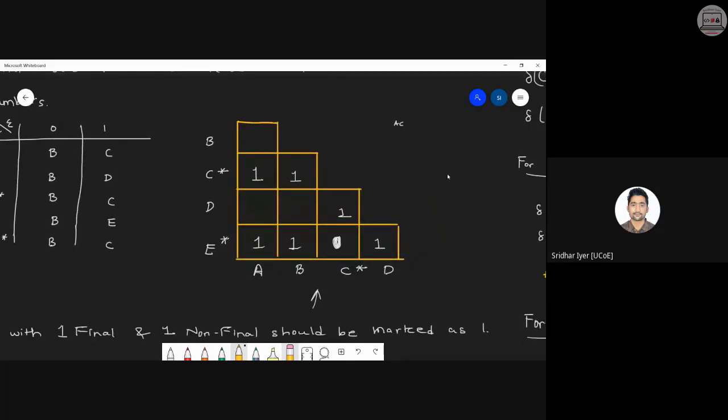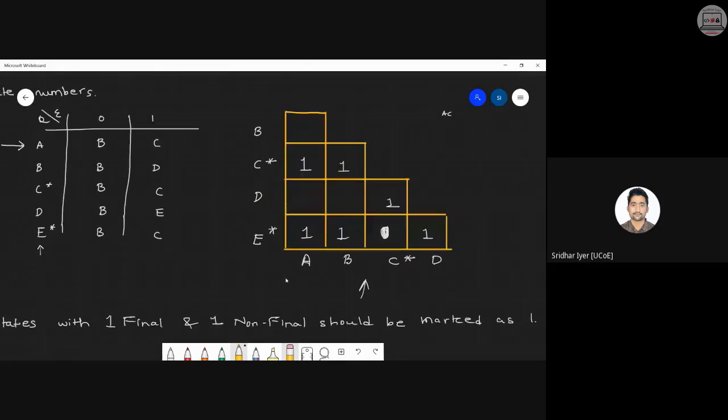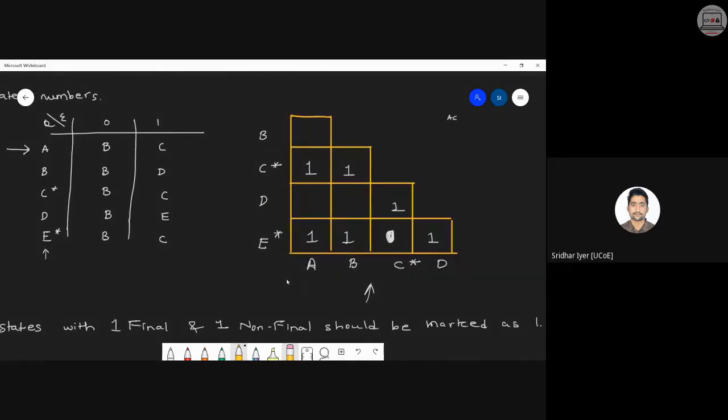I also told you what exactly this box is all about. We want to take into consideration all the combinations of the states. That's why we are opting for this particular scenario. Along the rows, drop the first state, that is the initial state, and write the remaining states. Along the columns, drop the last state, whether it's a final state or non-final state, it doesn't matter. Whichever is the last state, drop it, and you will get a 4 by 4 matrix.